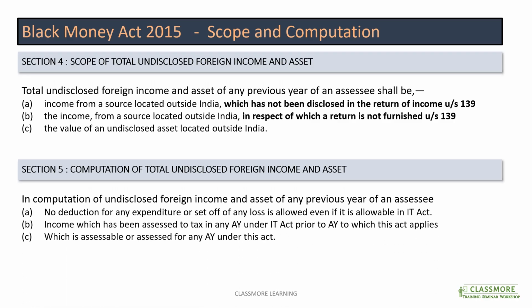Now coming to section 5, it talks about the computation of the total undisclosed income. There are certain rules related to that. You will not be able to get any deduction or any expenditure or any set off of the losses which is allowable under the Income Tax Act. So these provisions are important while we are calculating the undisclosed foreign income and assets.